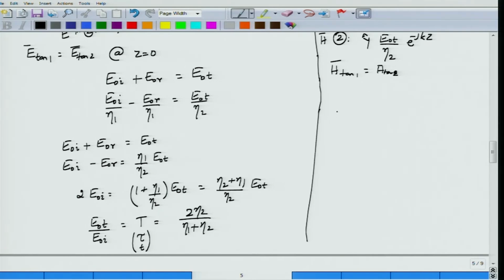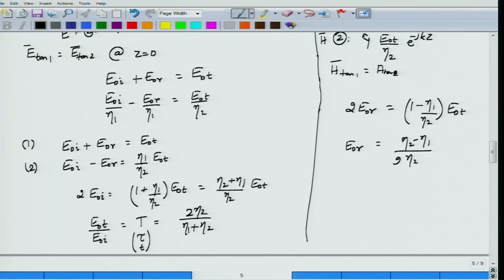Okay. What about the reflection coefficient? I can obtain the reflection coefficient from these two equations by subtracting 2 from 1. If I subtract 2 from 1, what do I get? I get 2 times E0R, right, because E0I gets subtracted out, must be equal to 1 minus eta 1 divided by eta 2 into E0T. This is nothing but eta 2 minus eta 1 divided by eta 2, right, E0T. 2 I can bring down, but E0T I can write in terms of E0I, right. So E0T will be equal to 2 eta 2 divided by eta 1 plus eta 2 times E0I.